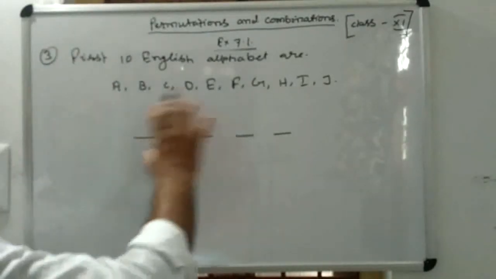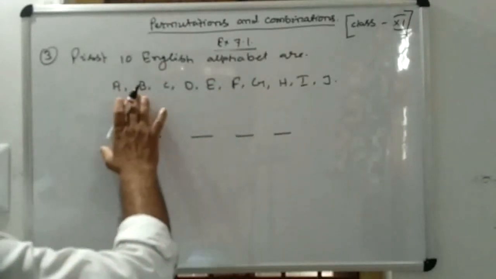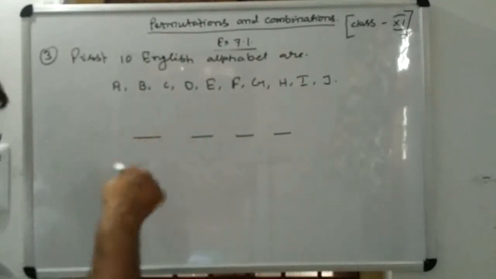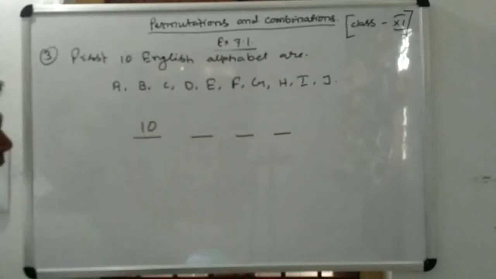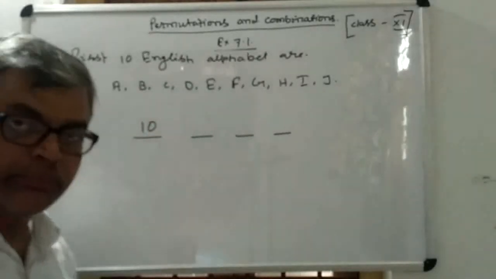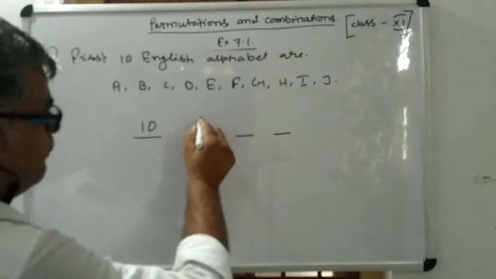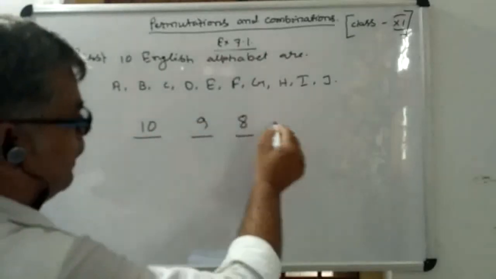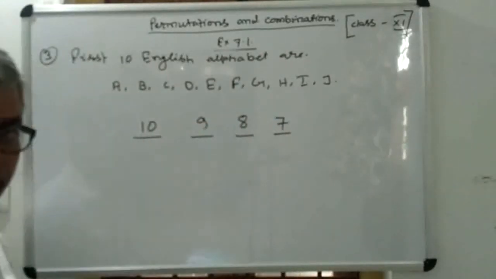So, on the basis of the counting principle, you can put 10 choices at the first place, but for the second place you have 9 choices, then 8 choices and 7 choices.